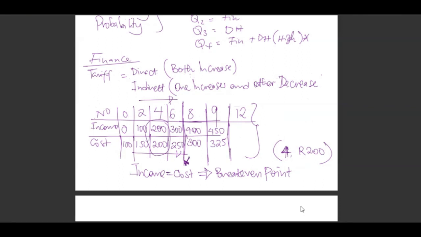So this one's direct. The indirect one will be different. It will be the opposite of this. As items are increasing, the other will be decreasing. That will be indirect. Then we shall also have a constant. Constant, it does not change. The constant graph will always be plotted as a straight line. The indirect will be like that. The constant one will always be like this. This is a linear, the direct one. The indirect is that one. And don't forget on the graph, you have to label.